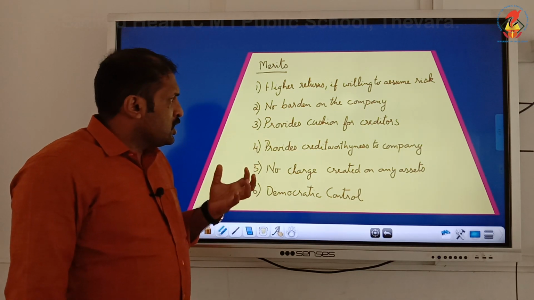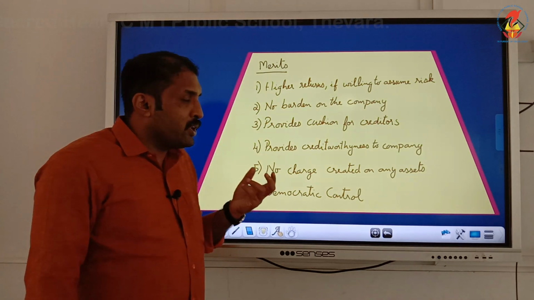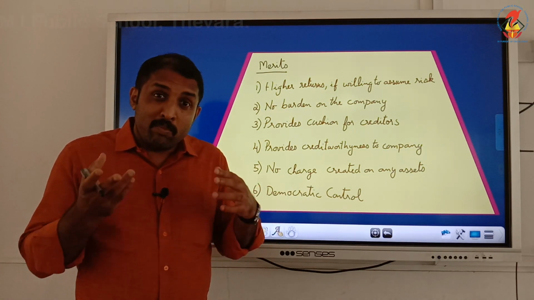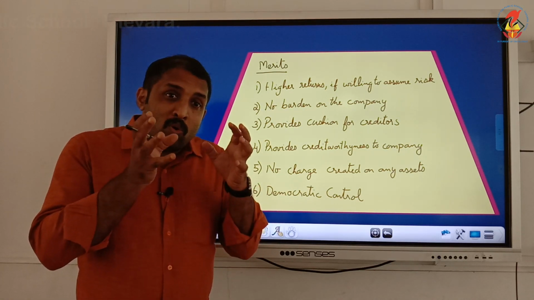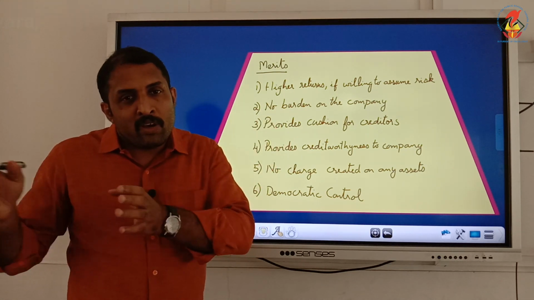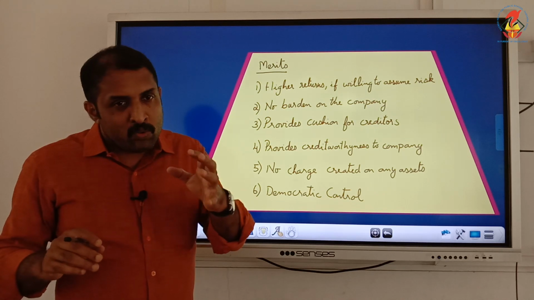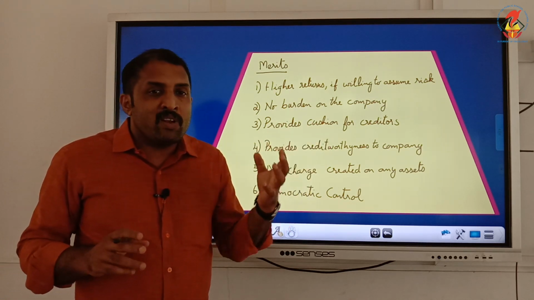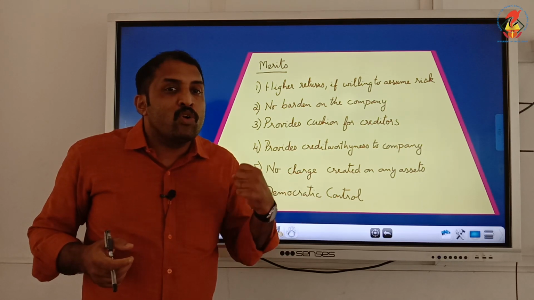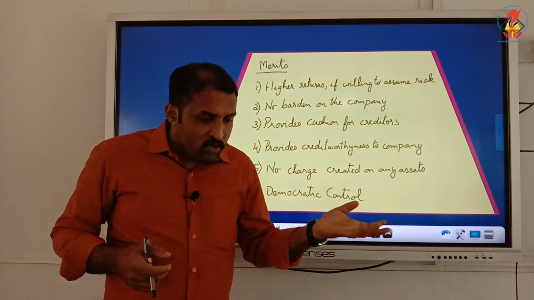Third one is it provides a cushion for creditors, because creditors are sure that they will receive the payment. Only after paying all those claims does the settlement of equity shares happen. So whatever is remaining, initially they will get. So they are in a comfortable position when compared to equity shareholders, because they will receive payment.